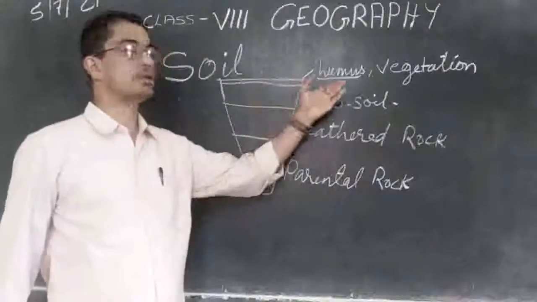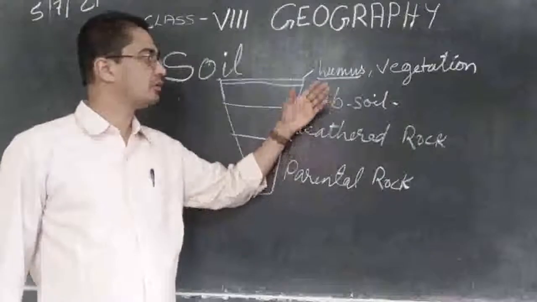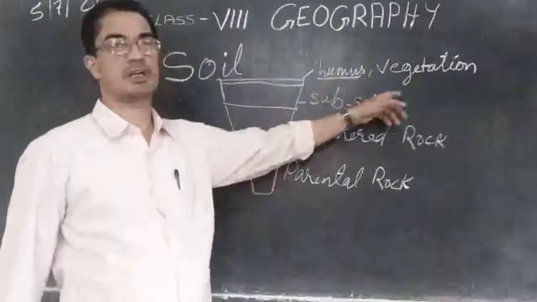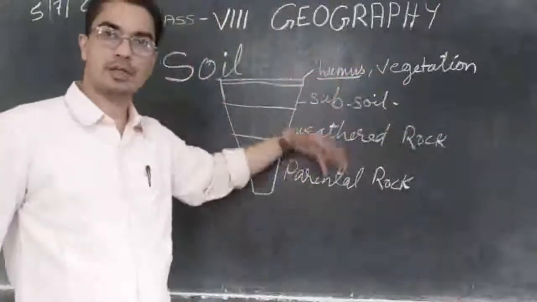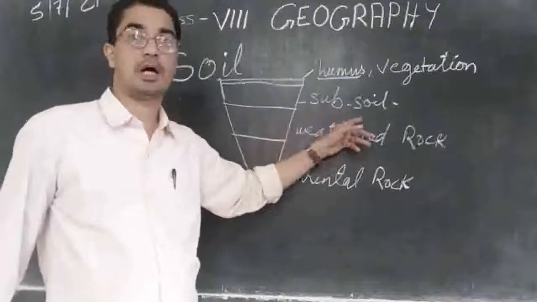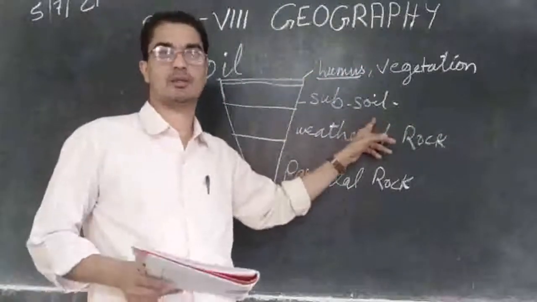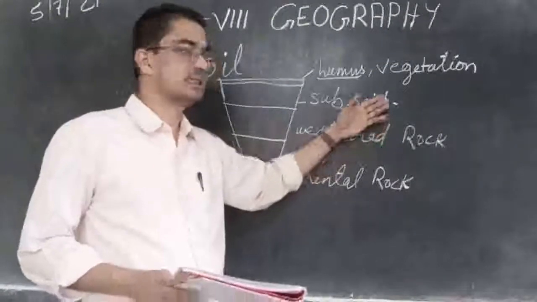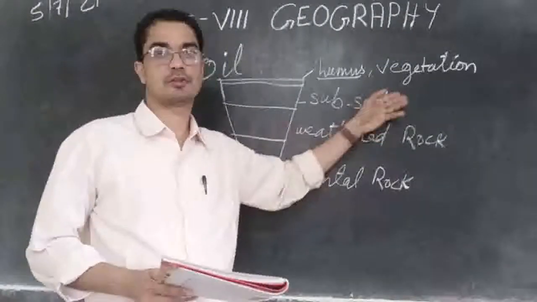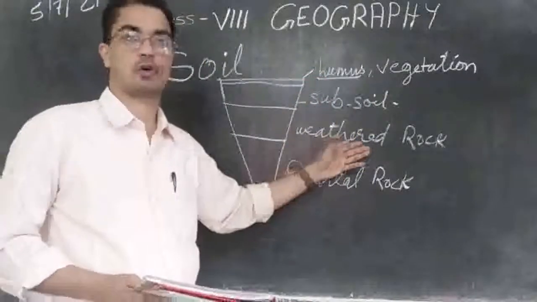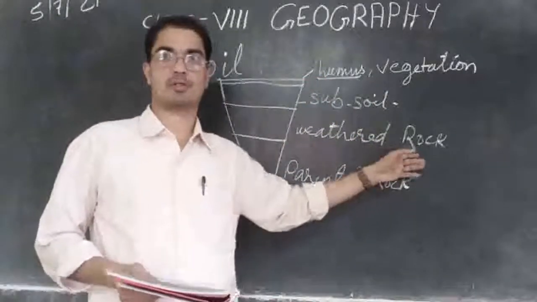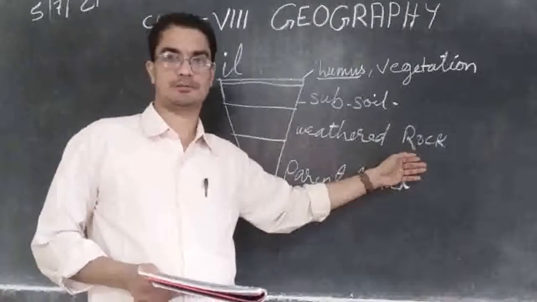At the top part we will find very soft soil which is filled with humus and vegetation, grass and small plants and so on. Below that, if you dig a little more, we will find hard mud, subsoil, and we will find sand, silt, clay and so on. And again, if you go a little more deep, you will find rock pieces, small rocks, not very hard.